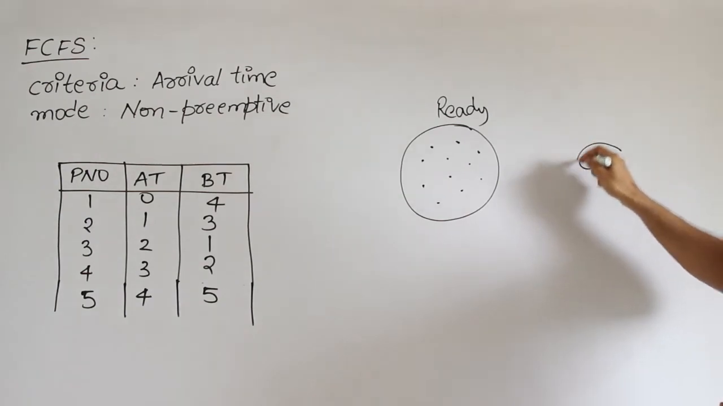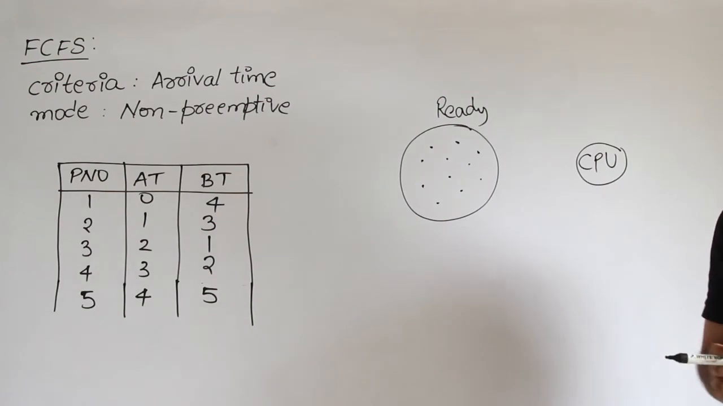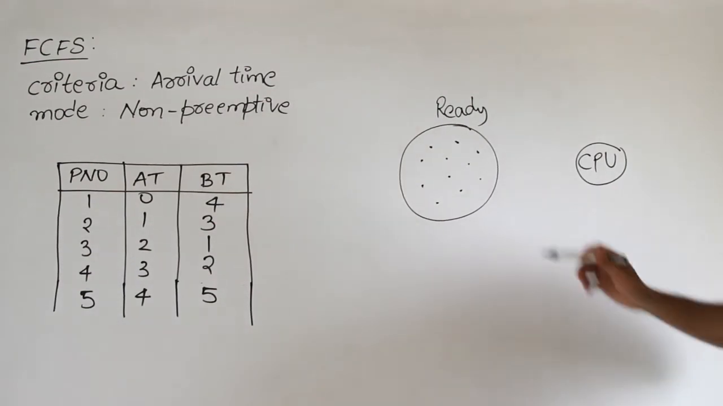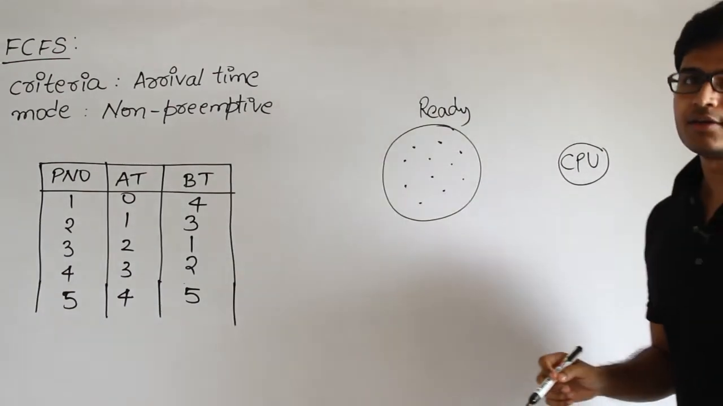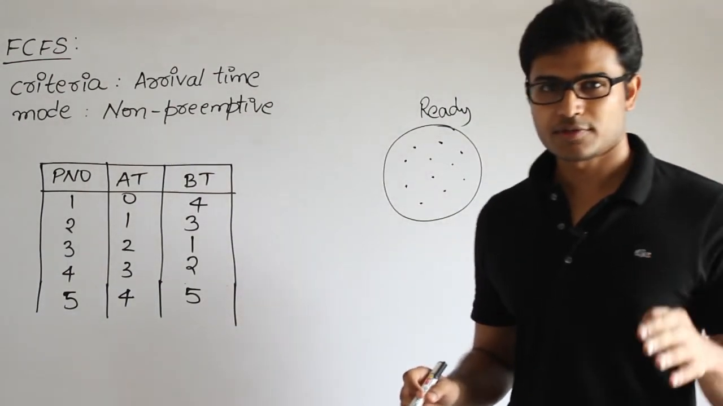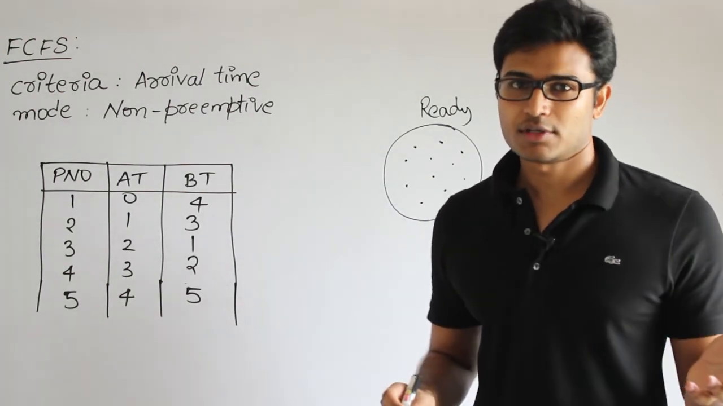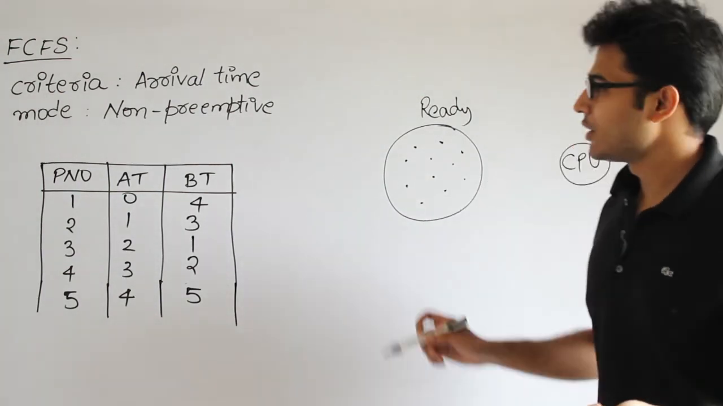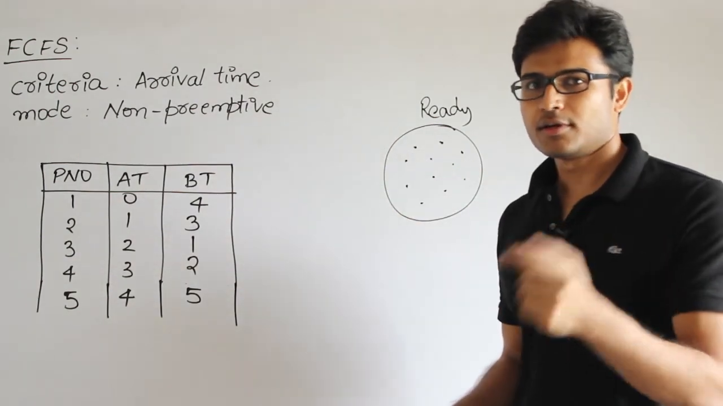My assumption is that there is only one CPU here. All the scheduling algorithms, we are going to use only one CPU. Then we have to pick one of them and give it to the CPU. Then what is the criteria that you will be looking at? First come first served. The name itself says that whoever comes first will get the first preference. Therefore, depending on the arrival time, we are going to pick a job and then give it.